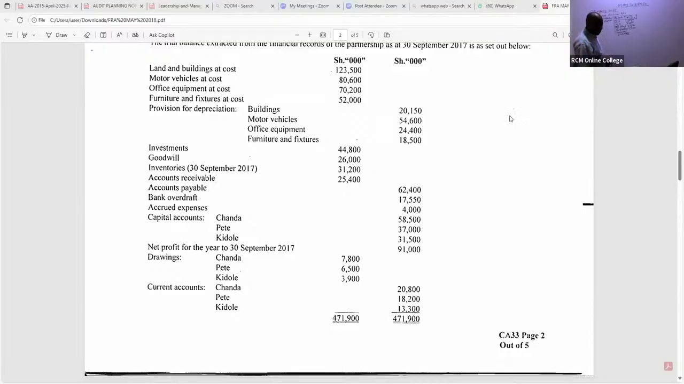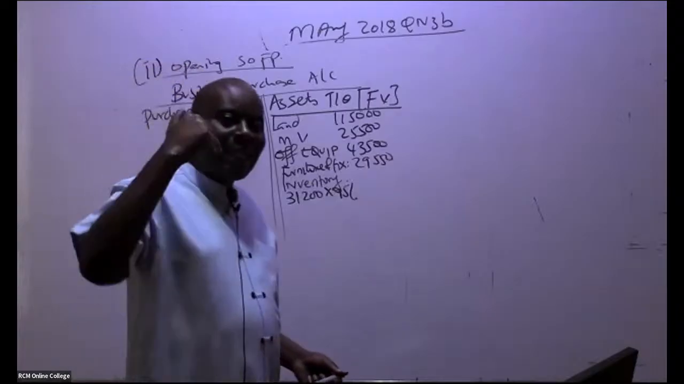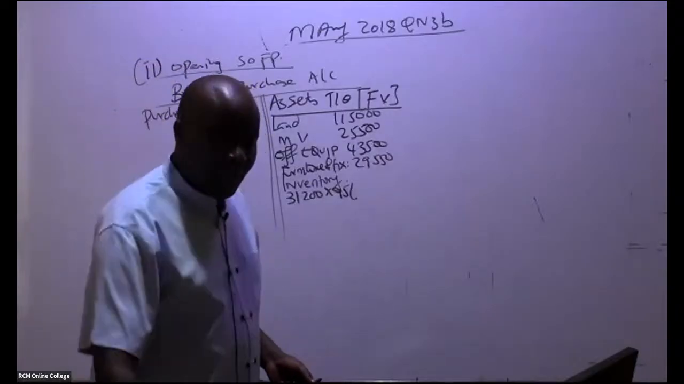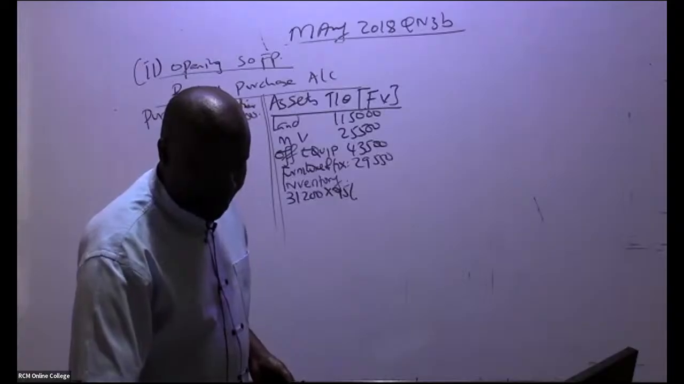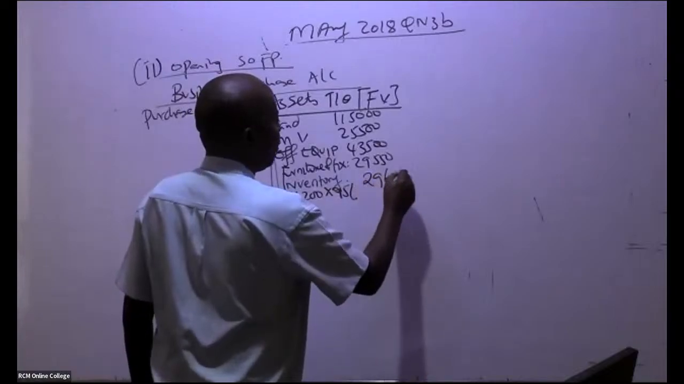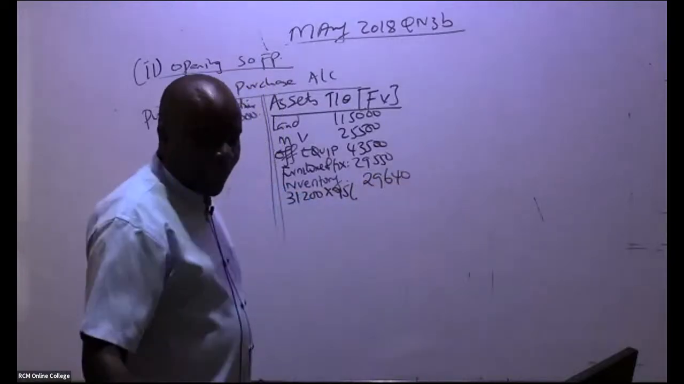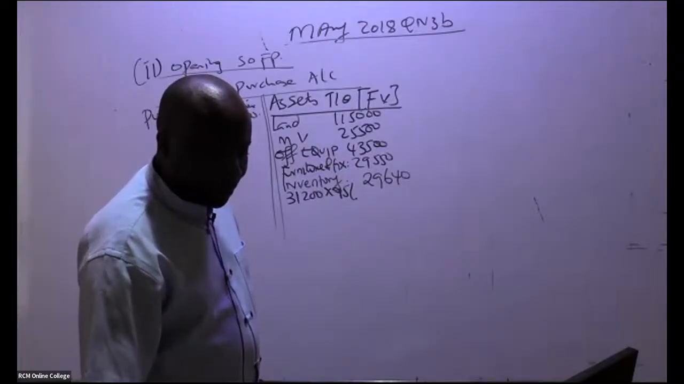Remember, inventory is less 5%. That gives 29,640. Do we have any other item? Oh, yes, we do.